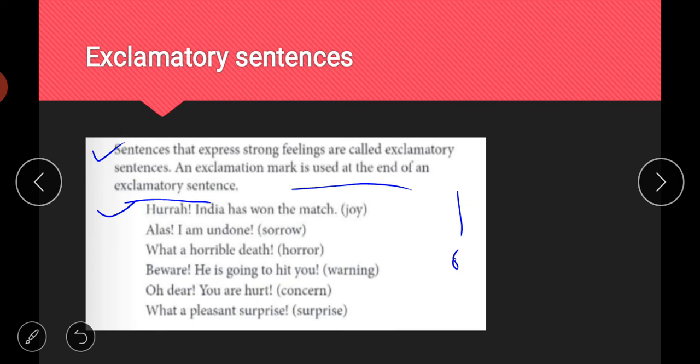Sometimes you might have observed these words, like some people write them at their door also. Those who have dogs at their home write, beware of dogs. So this is again caution or warning: beware of dogs. Or here it is: beware, he is going to hit you, कि वो आपको मारने आ रहा है, beware. Then oh dear, you are hurt. If you have any kind of concern for a person, you will simply use words like oh dear. Then surprise: what a pleasant surprise. So like this, all these words you can use to express your feelings or emotions in a better way, using these exclamatory sentences. So I hope it is clear to you.